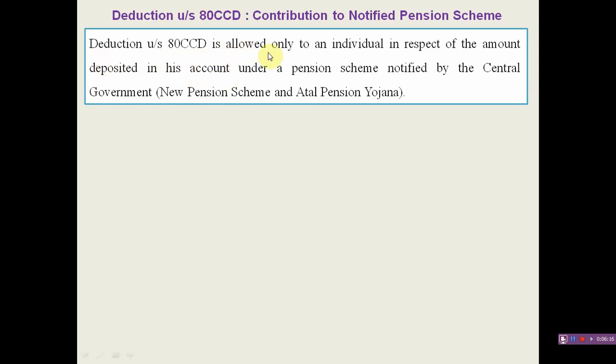This deduction is also allowed only to an individual who has deposited an amount in an account under a pension scheme notified by the central government. There are two pension schemes notified by the central government: one is the New Pension Scheme and the other is Atal Pension Yojana.